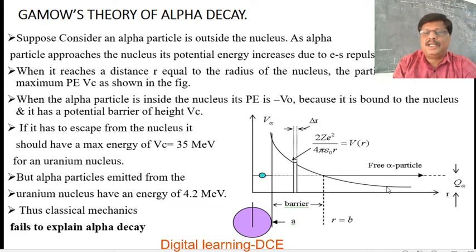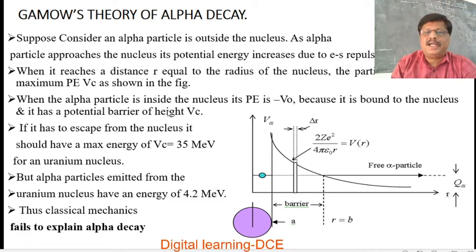This curve represents Coulomb's law, that is the potential barrier, 1 over 4πε₀ times Q by r. So V is inversely proportional to r. As r decreases, the potential energy increases. When it reaches a distance r equal to the radius of the nucleus, r equal to a, the particle will have the maximum potential energy represented by Vc, as shown in the figure.